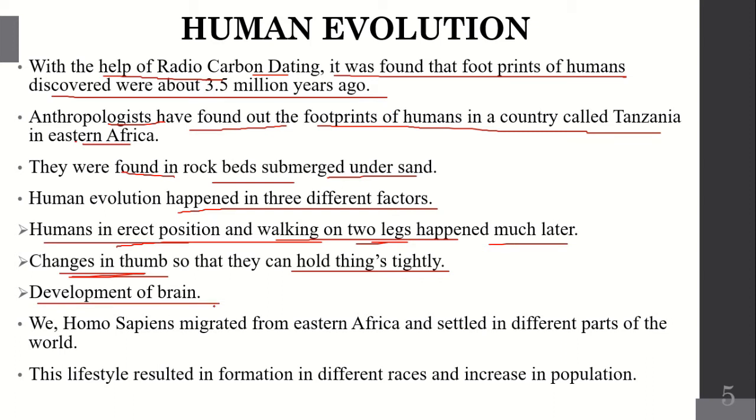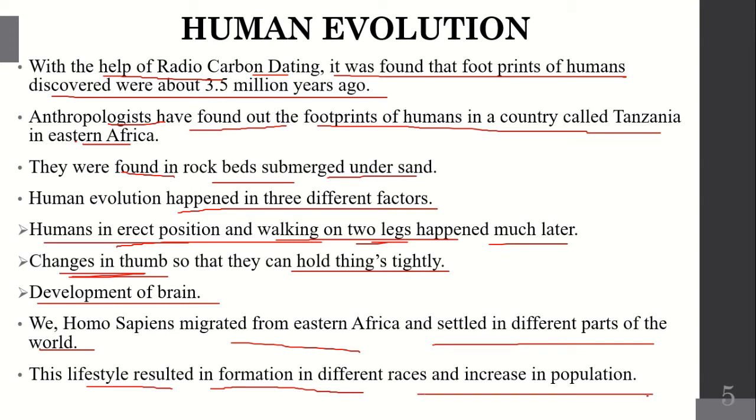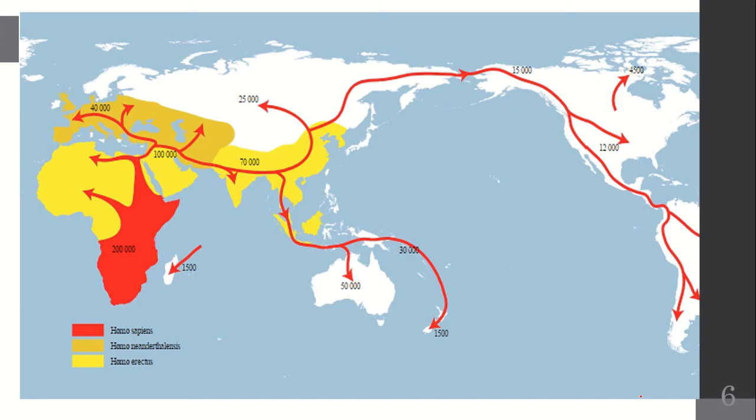We Homo sapiens migrated from Eastern Africa and settled in different parts of the world. It is said that the first man evolved in Eastern Africa. From there he migrated to different parts of the world. This lifestyle resulted in the formation of different races and an increase in population. After they migrated to different parts of the world, they formed groups and races, so the population also increased.